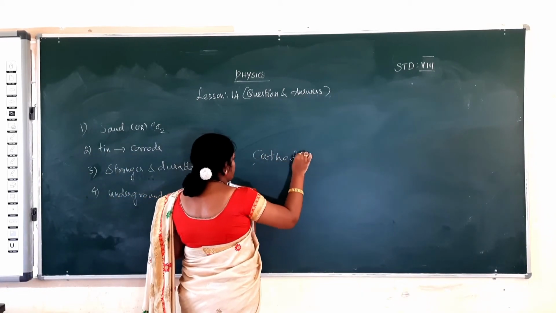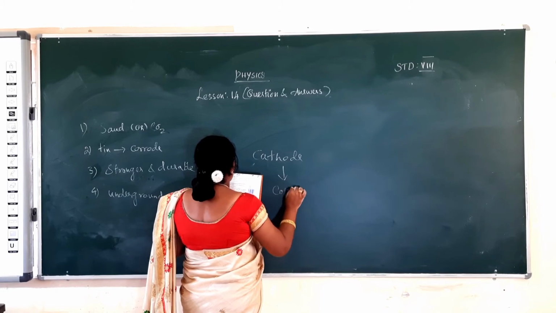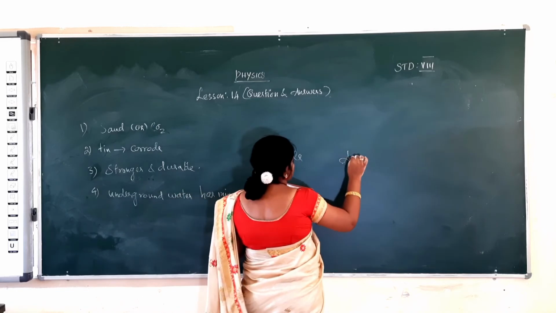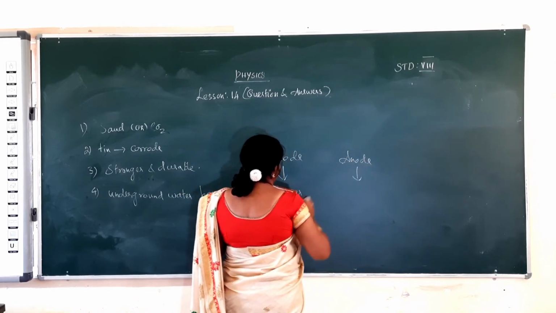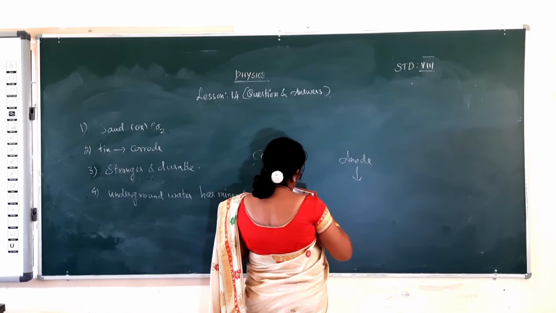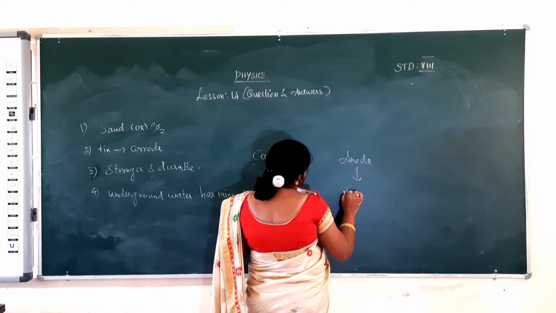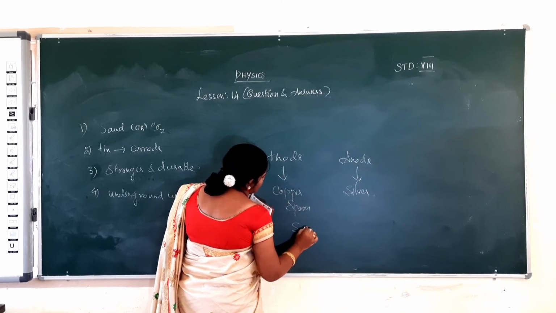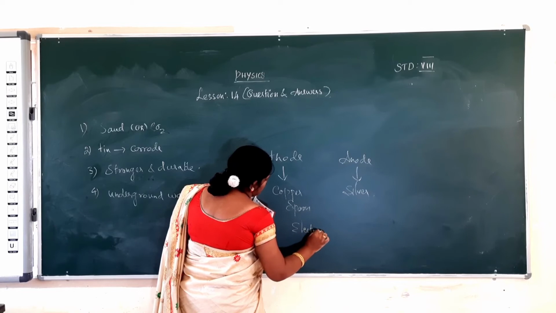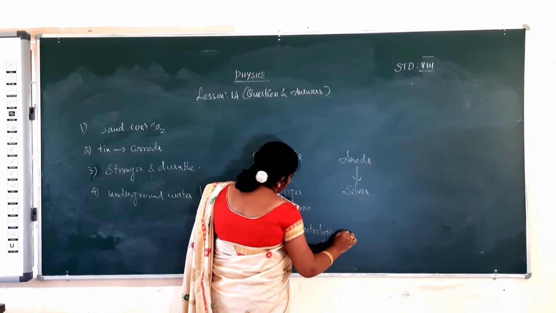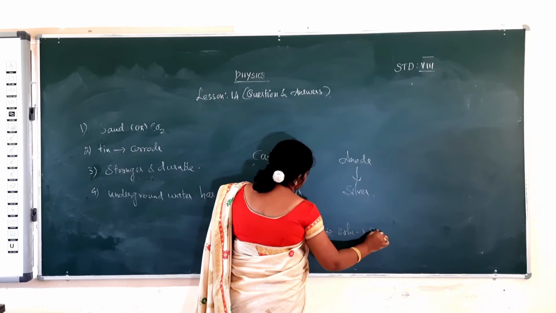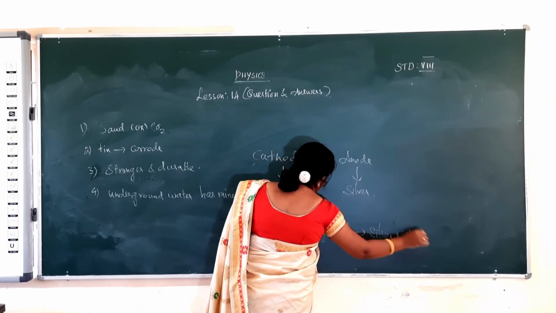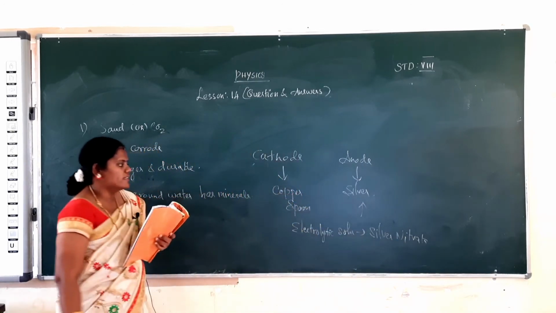So the cathode is the copper spoon, and the anode is silver, and the electrolytic solution is silver nitrate. Mostly the electrolytic solution is chosen with respect to the anode. So it is silver nitrate solution.